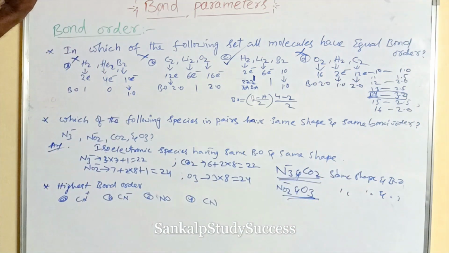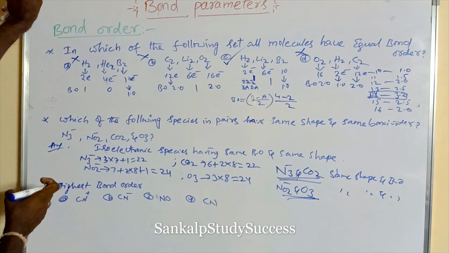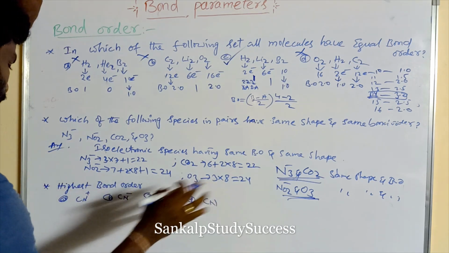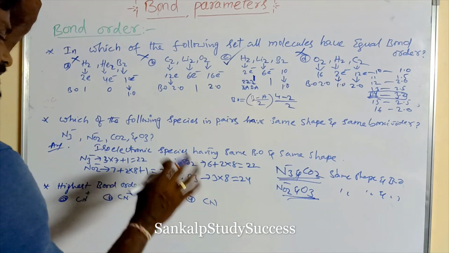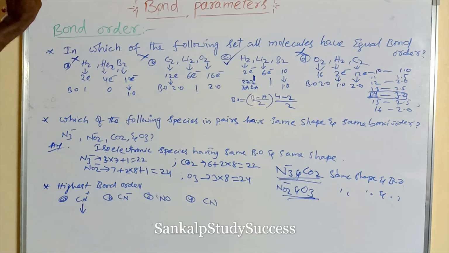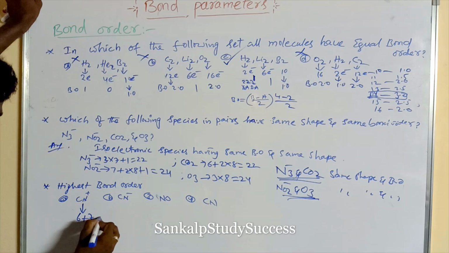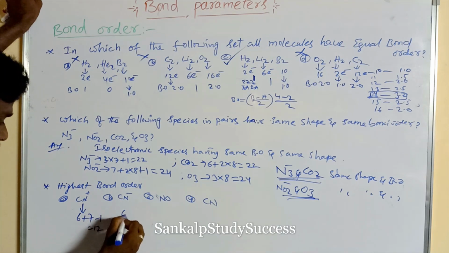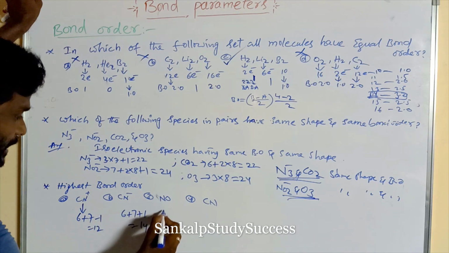Similarly, which has the highest bond order in the following: CN plus, CN minus, NO, CN? What is the number of electrons? Carbon 6, nitrogen 7, plus means minus 1, so it is 12. Carbon 6, nitrogen 7, minus means plus 1, so this is 14.